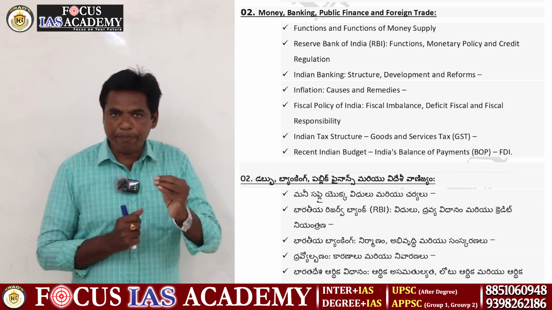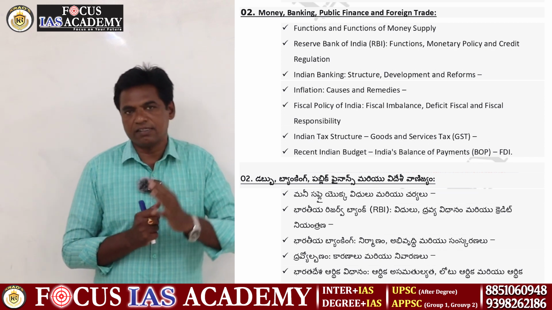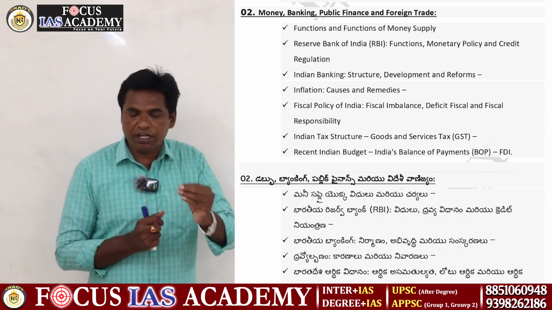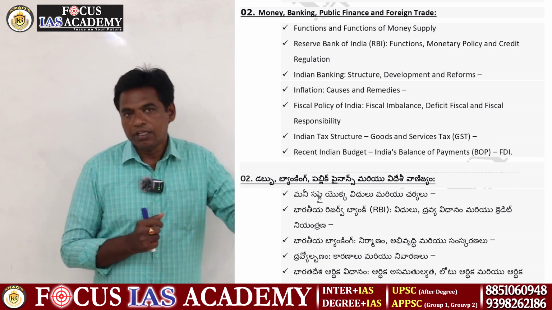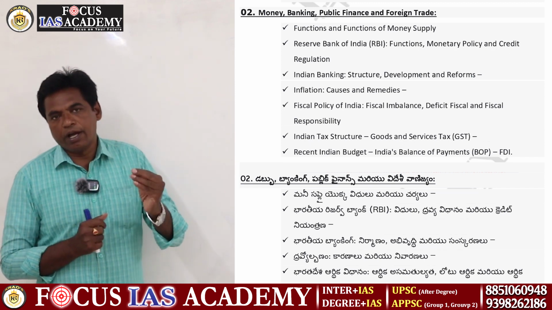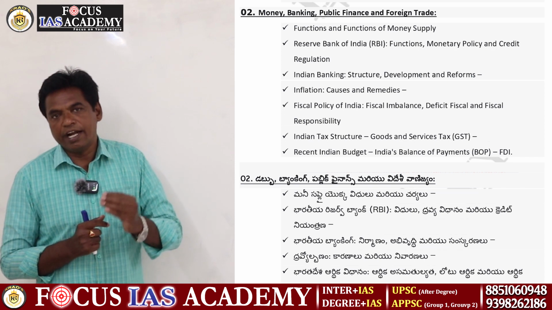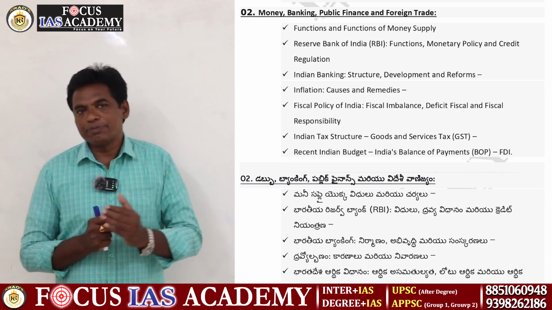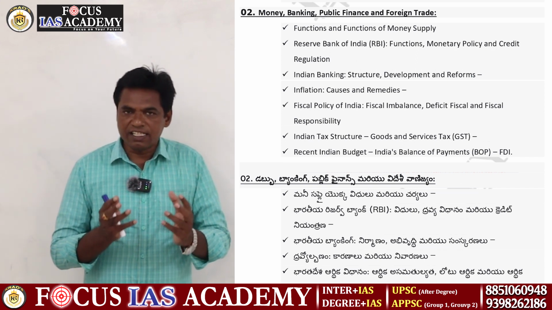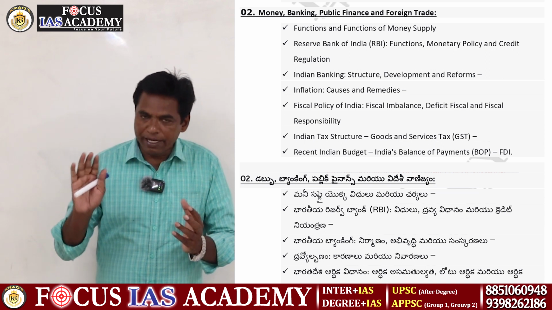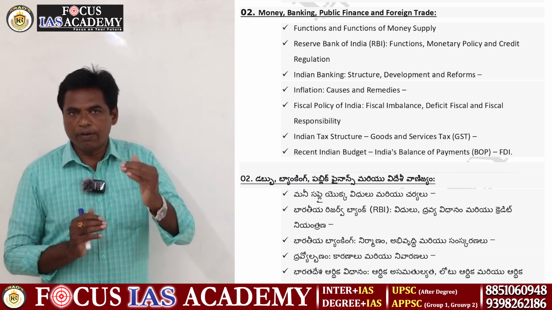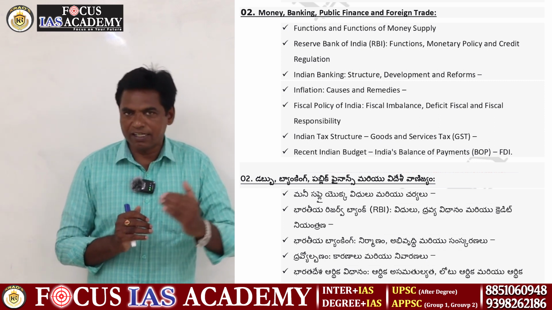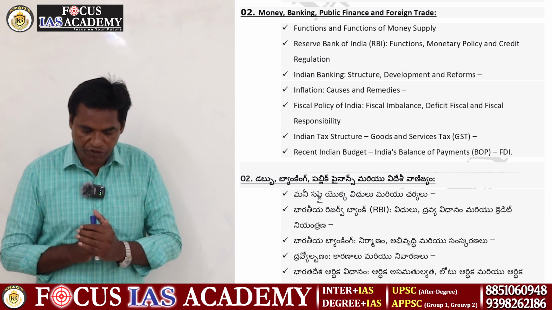Causes: when money supply increases, prices automatically increase; when money supply decreases, prices decrease. RBI controls inflation and price rigidity. Remedies: when interest rates increase, money supply decreases, as money is transferred from the public to RBI, and then prices automatically decrease. These are very important.